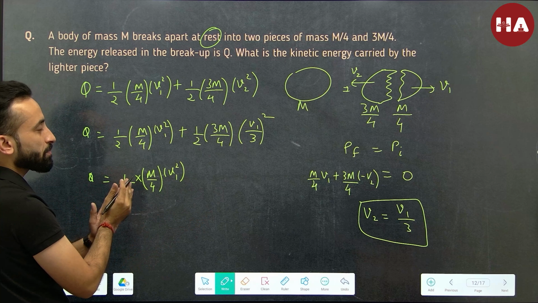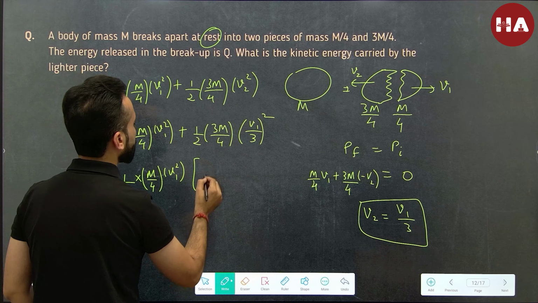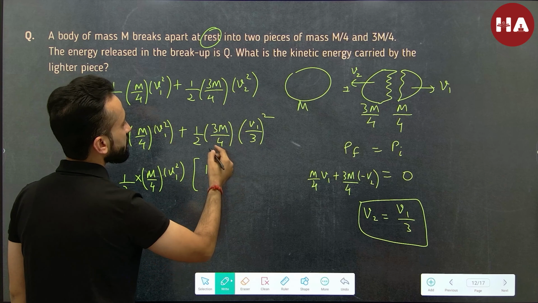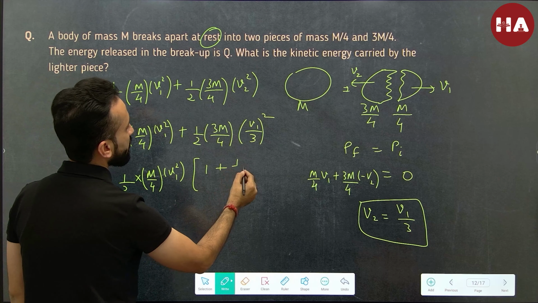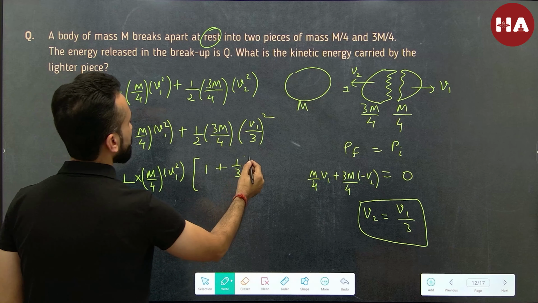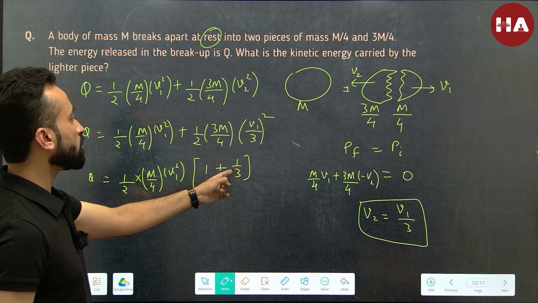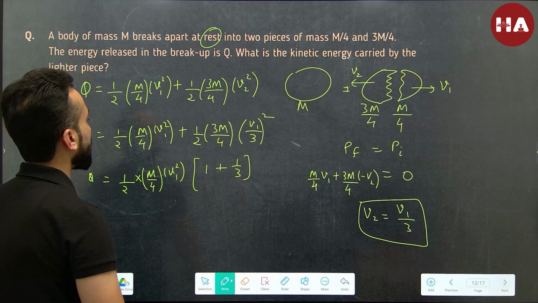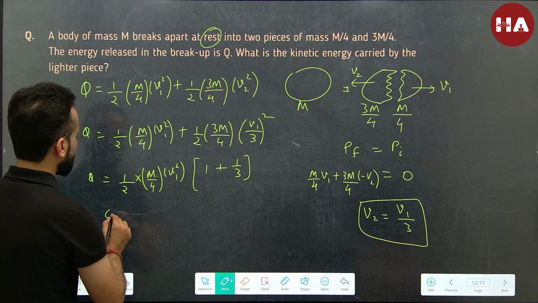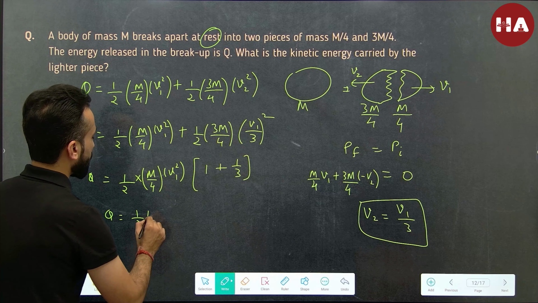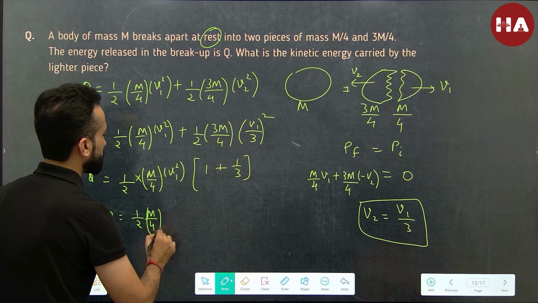Let's separate this term, and what are we left with? This is 1 and this is going to be 1 by 3. The 3 and 1 by 3 cancel out, and therefore it is going to be 1 by 3. So this Q is equal to half m by 4 times v1 square.